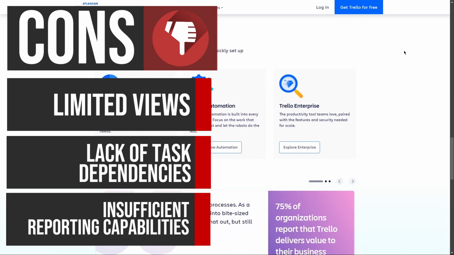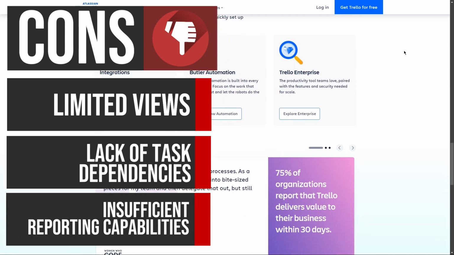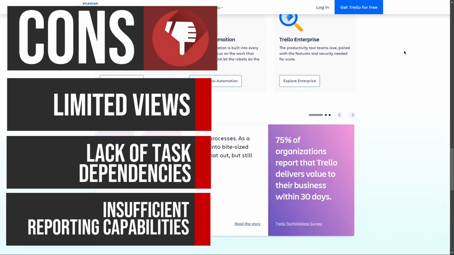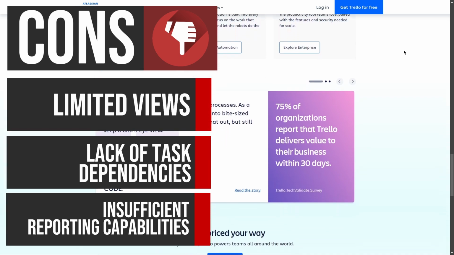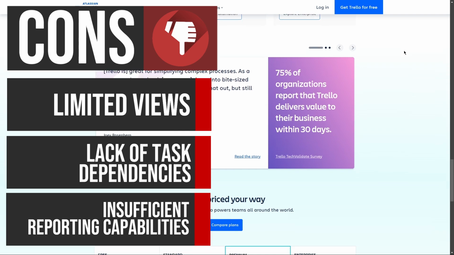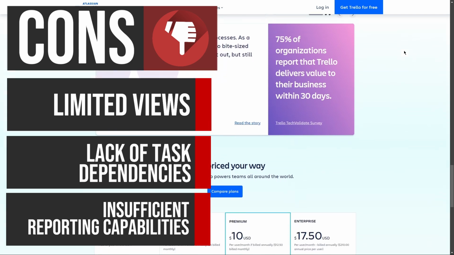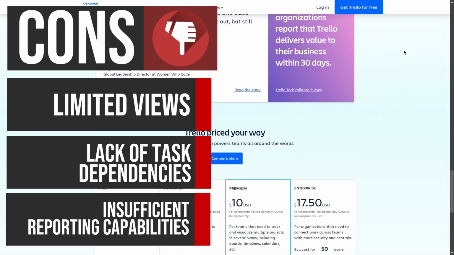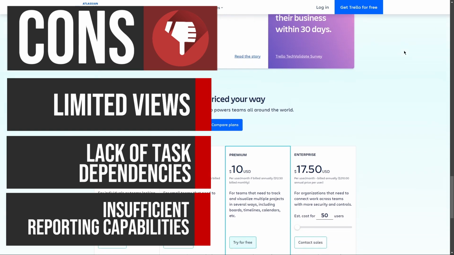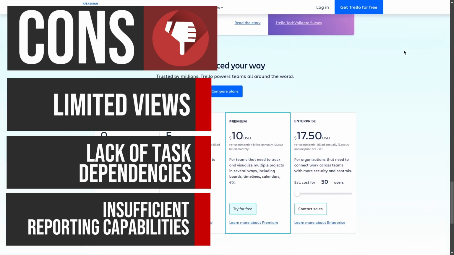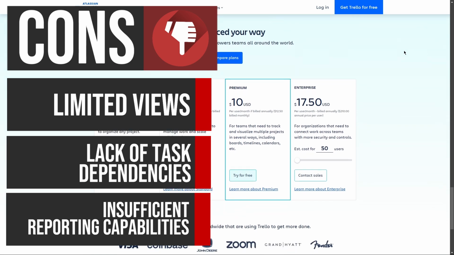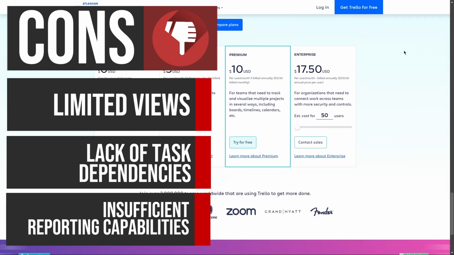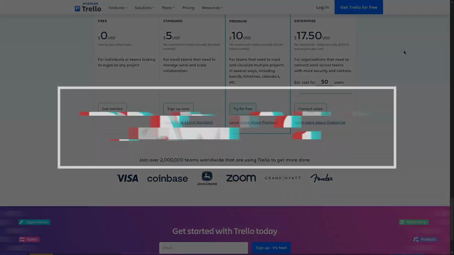Trello's reporting features are minimal unless users integrate additional power-ups. Without built-in analytics, teams may struggle to assess project performance effectively. The lack of essential metrics such as cycle time and throughput limits visibility into progress, making it difficult to identify areas for improvement and optimize workflows efficiently.